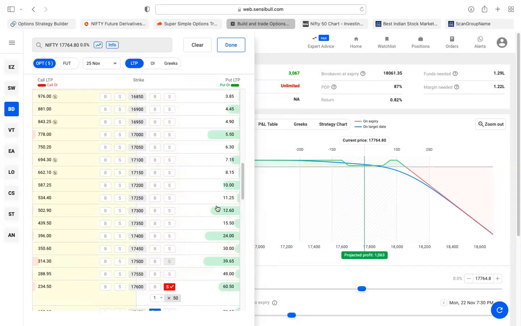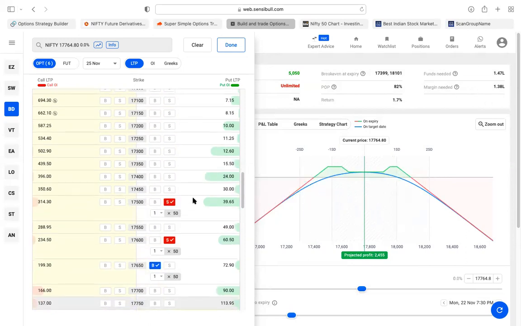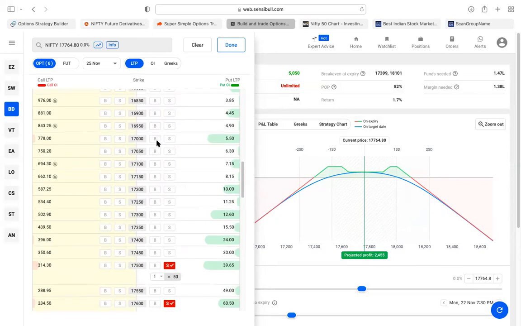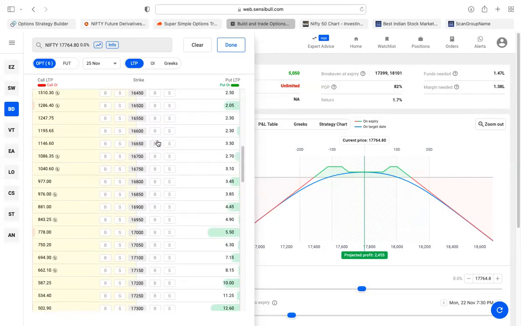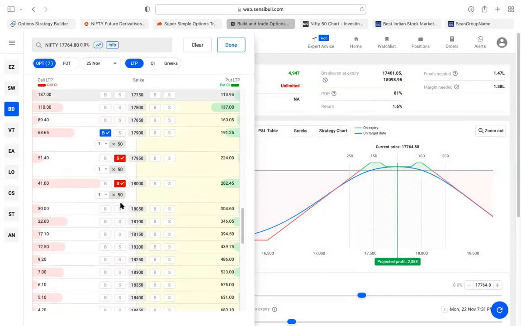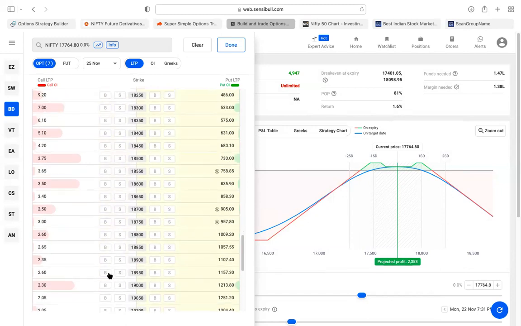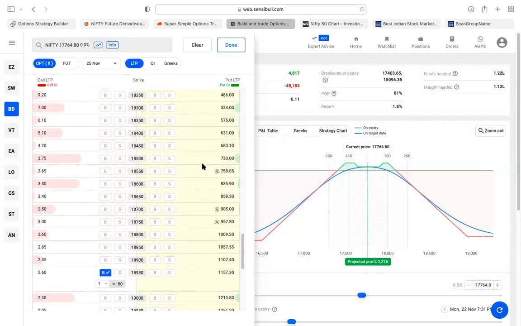17,500, sell. Yes. Can you see this heart shape? Next, the margin required is very high. Let me reduce the margin by buying the dummy soldiers. Dummy soldiers. Yeah, margin got slightly reduced.